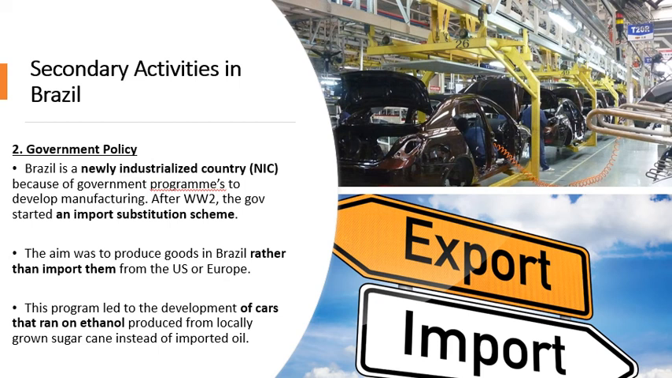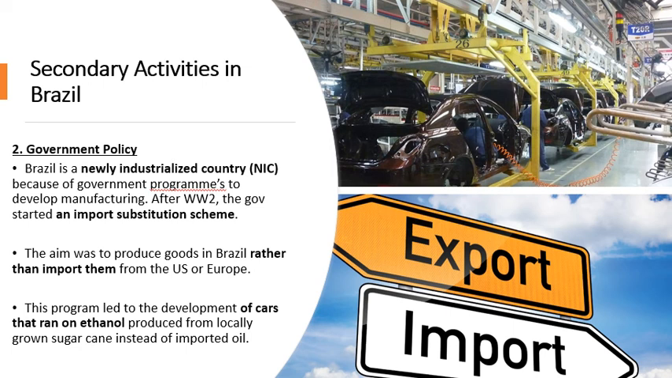This meant, guys, that Brazil was going to reduce its dependence on importing stuff from other countries. They are going to try and produce stuff in Brazil, produce stuff in-house. Why do this? Because this would generate jobs, it would be good for their economy, and they would save money because they don't have to buy stuff from abroad. So the aim was to produce goods in Brazil rather than import them from the US and Europe. So Brazil tried to become self-sufficient.